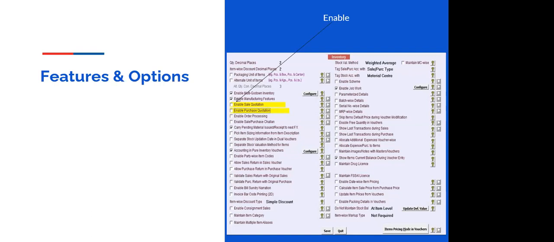I will show you the display screen of certain features. You have to go to the configuration option in Busy, and from configuration select features and options. Under features and options, you will get an inventory button. Click that inventory button, and on the left side you can see the display. There are two options: enable sale quotation and enable purchase quotation.